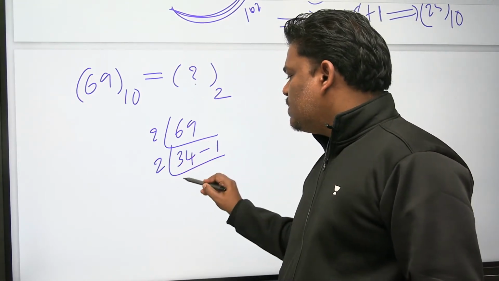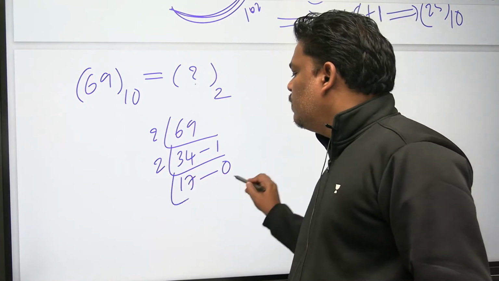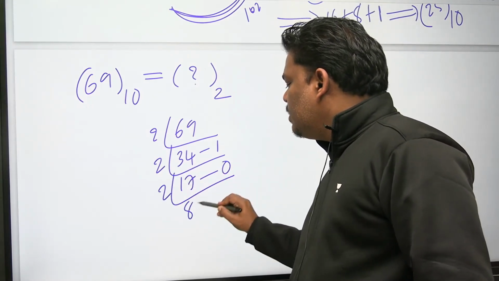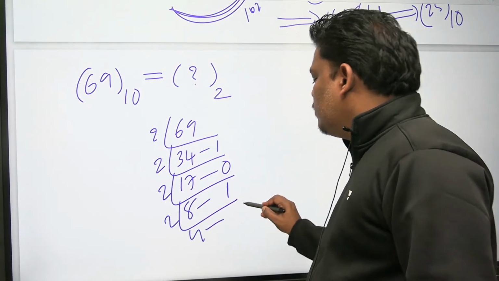Next one, 2 17s are 34, 0 remainder. Next one, 2 8s are 16, 1 remainder. 2 4s are 8, 0 remainder.